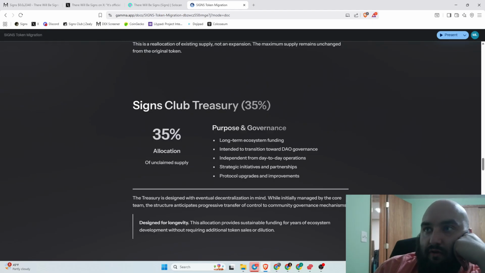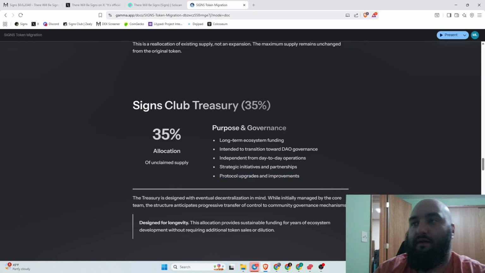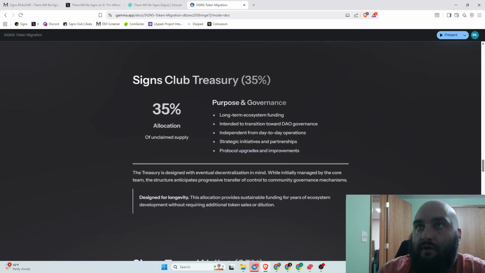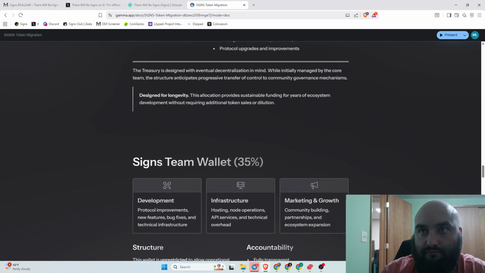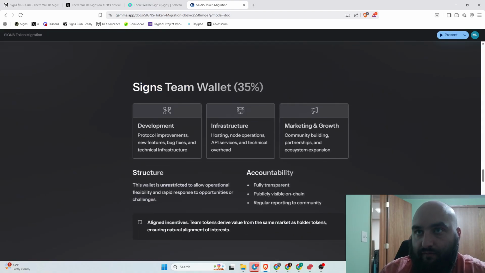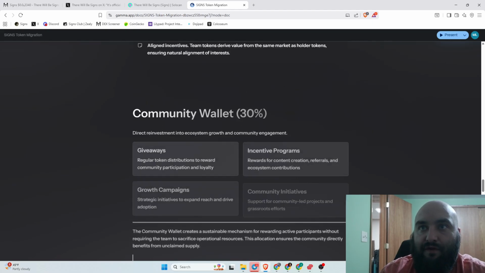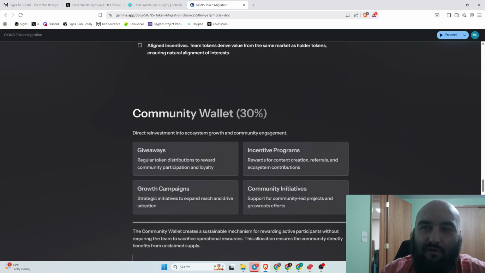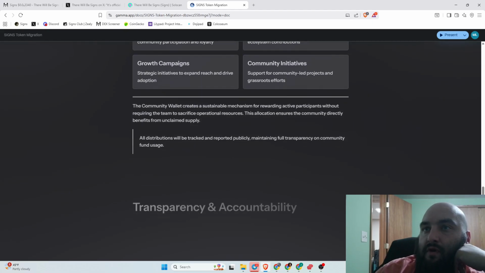Yeah, so I guess let's go ahead and go through these. Long-term ecosystem funding, transition towards DAO governance, independent from day-to-day operations, strategic initiatives and partnerships. Yeah, and this would be all stuff that the community votes on. That's what this would be allocated for. Club Treasury, right there. Team Wallet here: development, infrastructure, marketing, and growth. Very good. And then the community wallet for giveaway incentives, community initiatives, and growth campaigns. Cool.